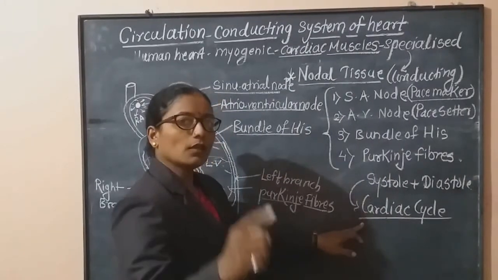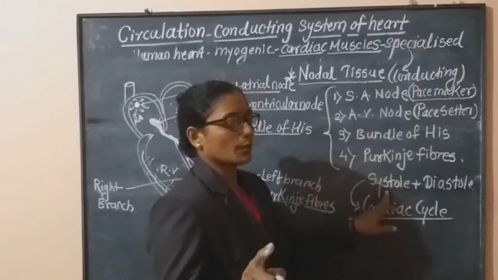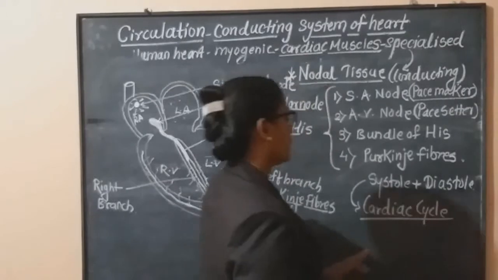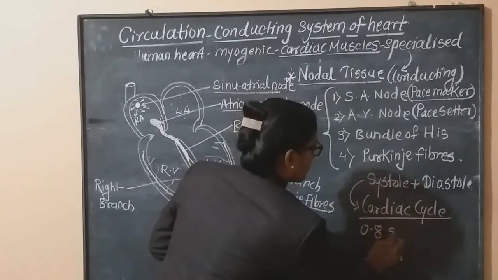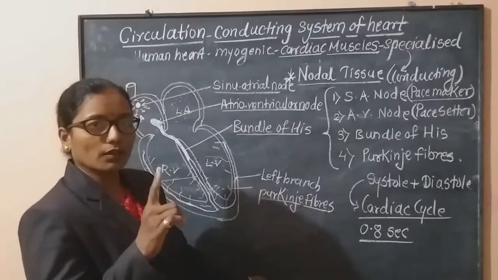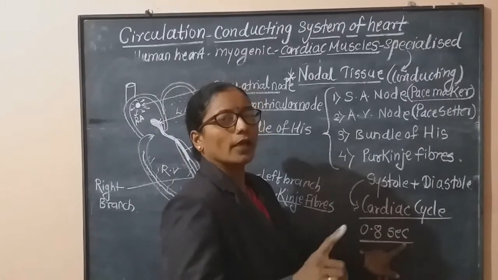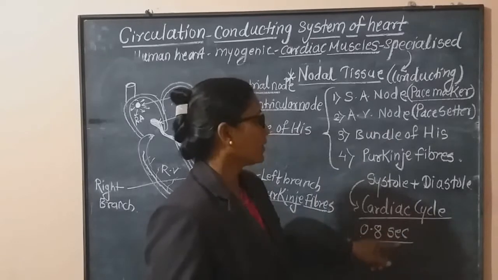In a heartbeat, one contraction takes place, that is systole, and one diastole takes place. It is called the cardiac cycle. This cardiac cycle is of 0.8 seconds, and it is divided into 3 stages. We will see here.